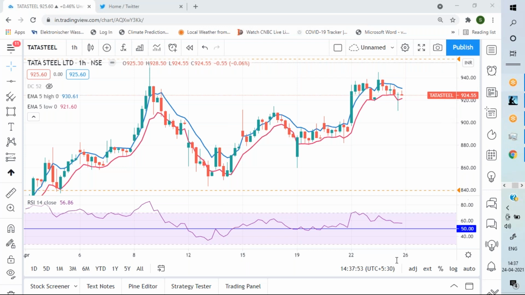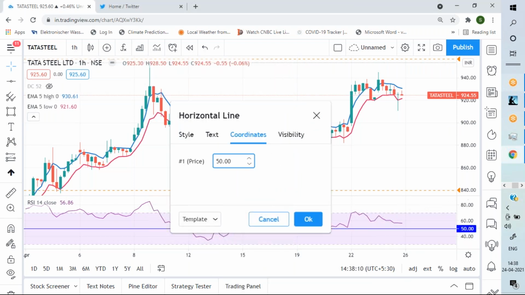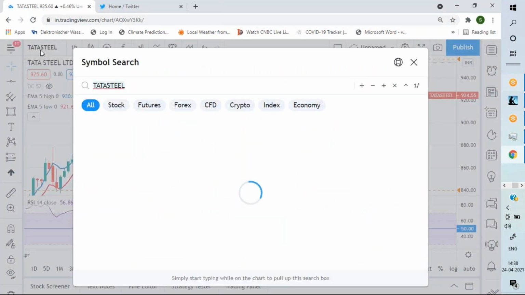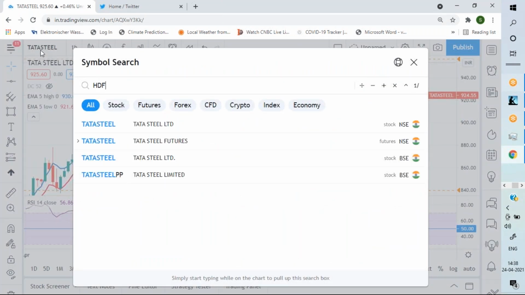VKC is asking, can we not add a zero horizontal line for all my stocks? No, it is not allowing like that. Every time I have to put the circle. I tried to apply default. Let me see if I go to a different stock, will it take?